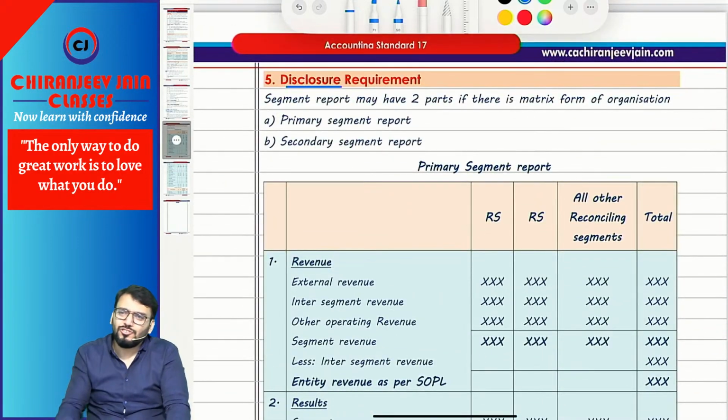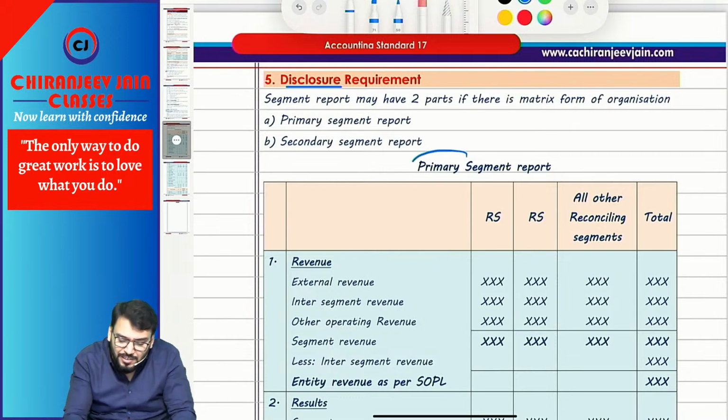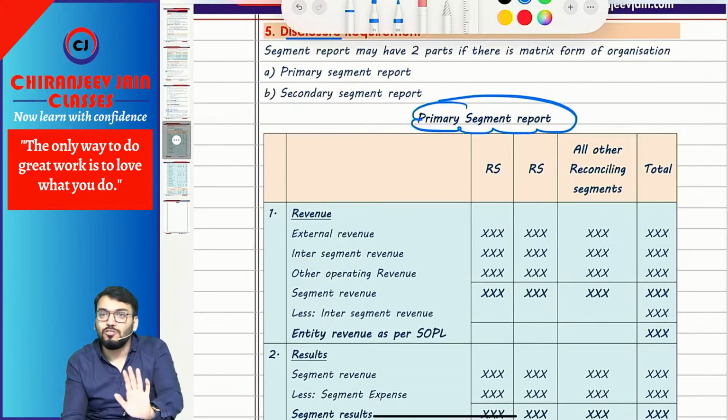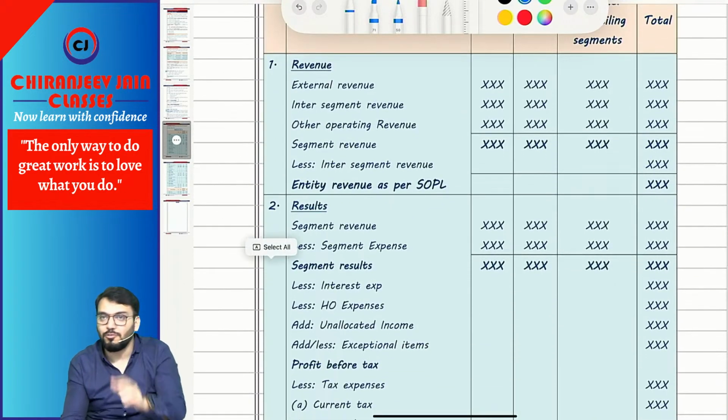Now coming to disclosure requirement. So they will give the question, and we need to use that information given in the question to fill this segment report. I have just given one report based on an examination question. So first you need to identify primary and secondary. Primary in an exam question will normally be based on product, which means business segment. Secondary will be geographical segment, but it can be ulta also. Cross check your question. Normally they have not asked a reverse question.